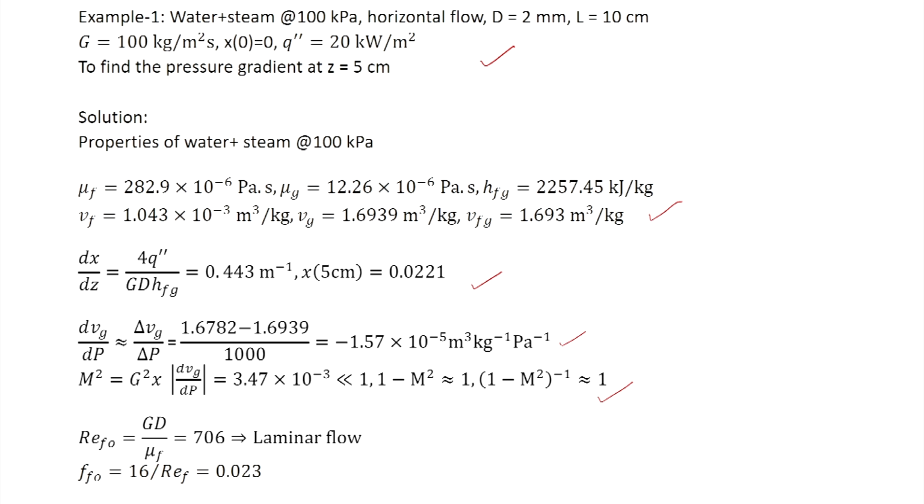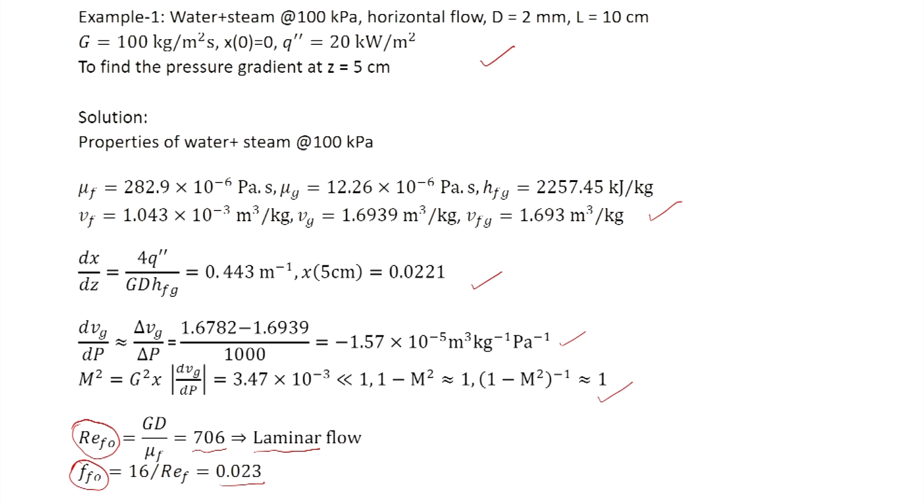So, 1 upon 1 minus m square is nearly equal to 1. Then we obtain REFO, because for the Martinelli-Nelson correlation we need FFO. So, REFO is 706, and so it is laminar flow, and for FFO we use the laminar flow relation, and it is 0.023.